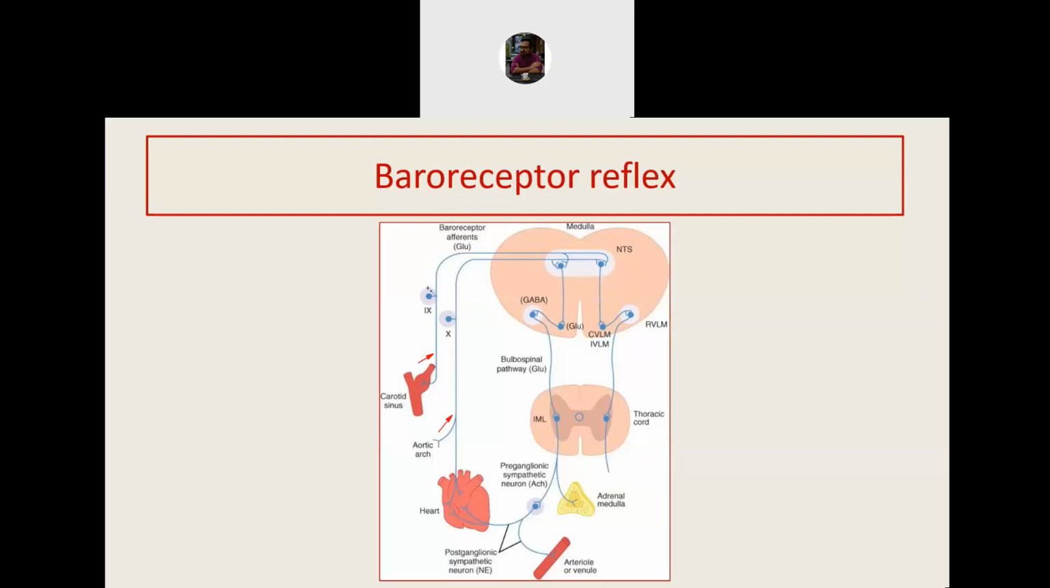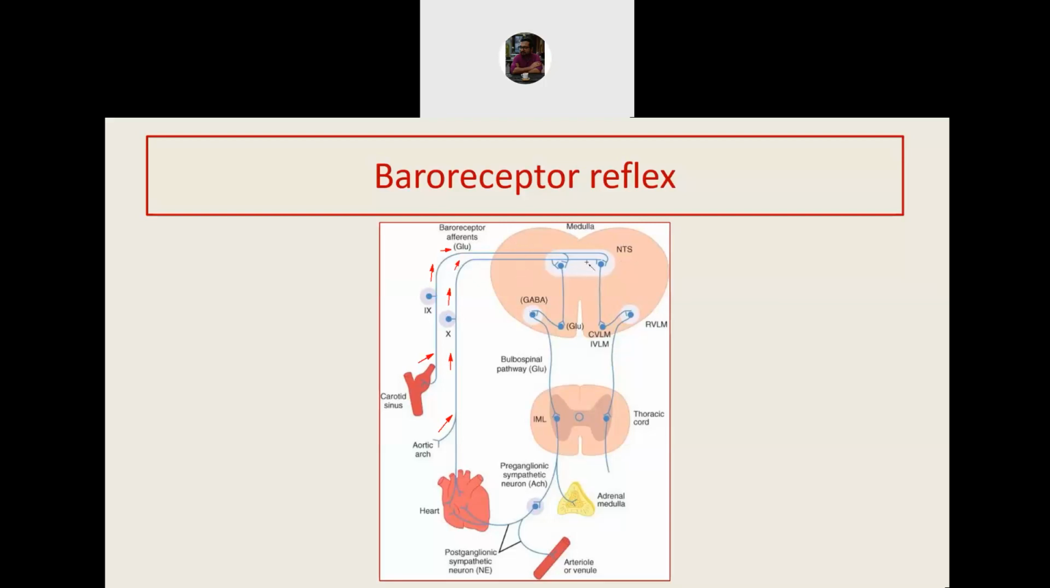Carotid sinus carries the impulse through the ninth cranial nerve. Aortic arch carries this impulse through the 10th cranial nerve or the vagus nerve. Although their routes are different, their destination is the same. They will ultimately go to the medulla oblongata.